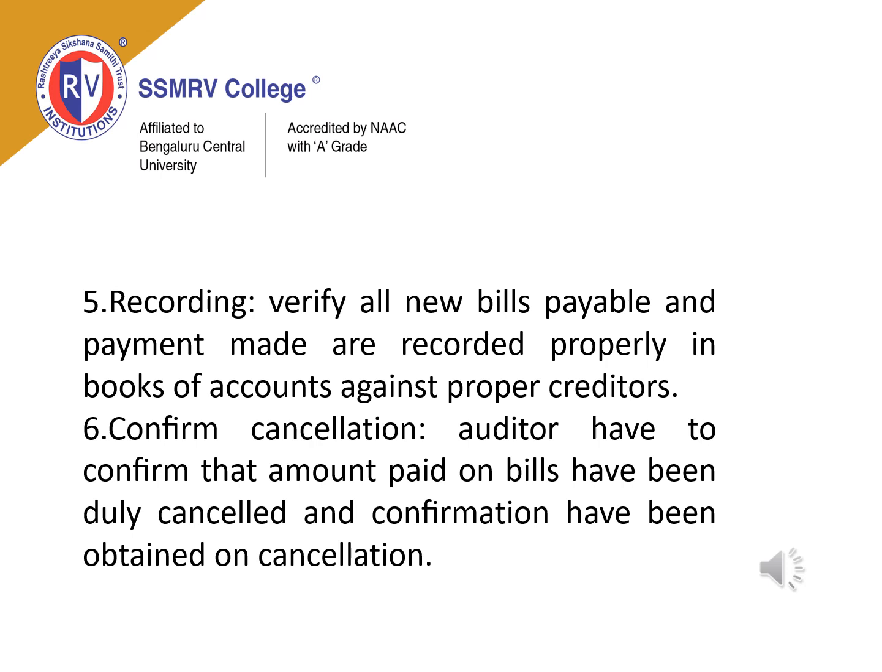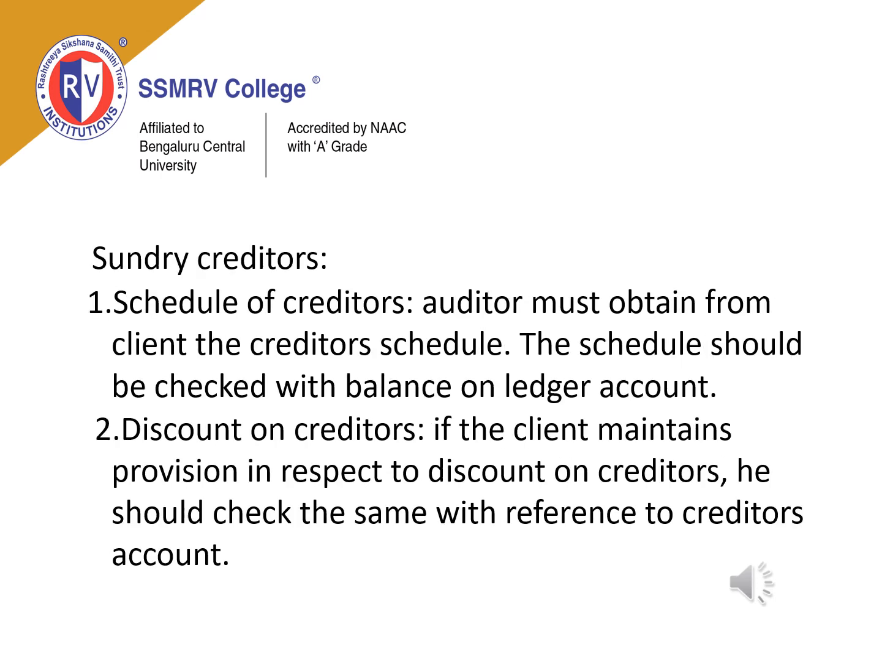The next point is confirm cancellation. The auditor has to confirm that the amount paid on bills has been duly cancelled and that confirmation has been obtained on cancellation. If you have paid a liability which is cancelled, you need a proof stating that the liability, the bills payable, has been cancelled. That proof has to be collected and presented to the auditor. So that was all about bills payable.